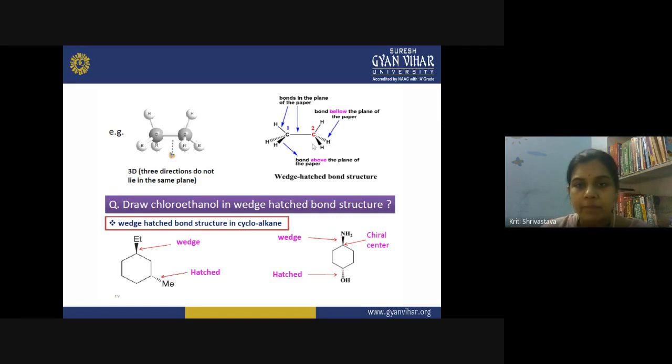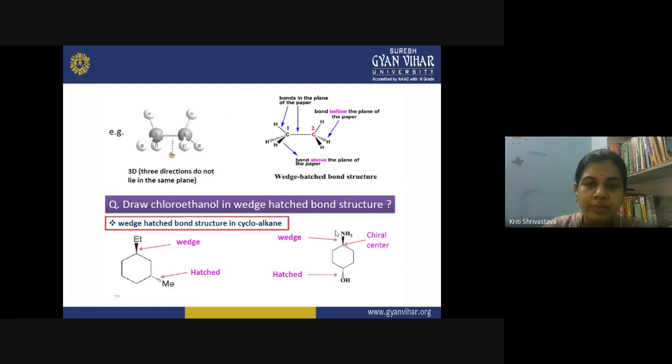of the paper. So if you imagine a plane here, a paper, and you insert it into the molecule, then two hydrogens will be above the paper and two will be below the paper. That is what we are representing by using the wedge hashed bond structure. Now another example is given here. This wedge is representing your ethyl group present above the molecule, and methyl is below the molecule.